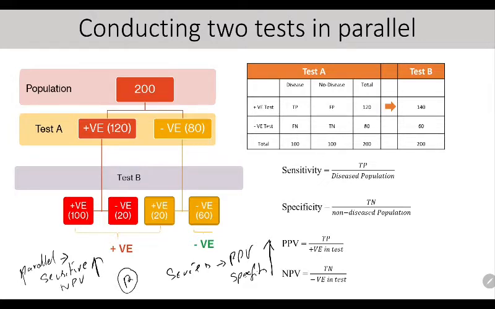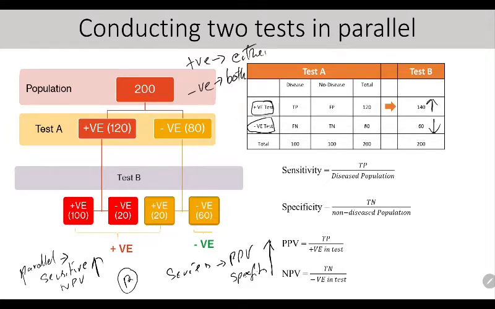Or you can find it out in this way. What is actually happening here? In parallel, a person is said to be positive if he is tested positive in either of the tests, and a person is said to be negative if he is tested negative in both the tests. So actually negative values are decreasing and positive values are increasing.